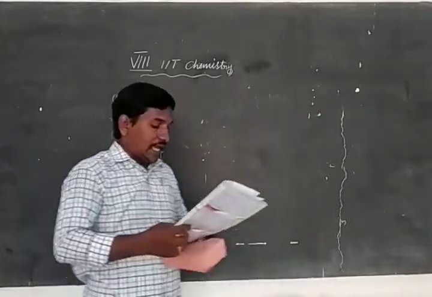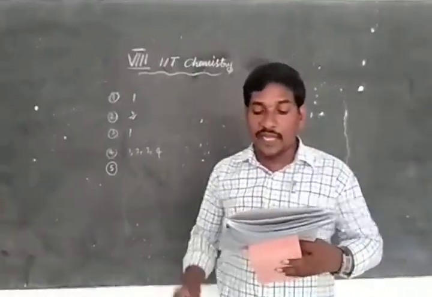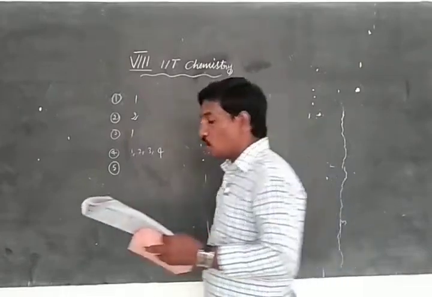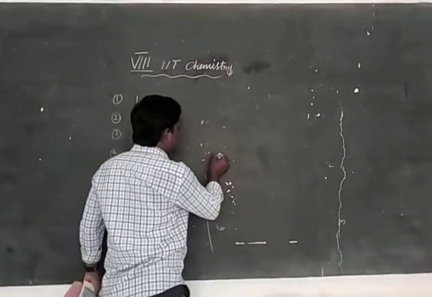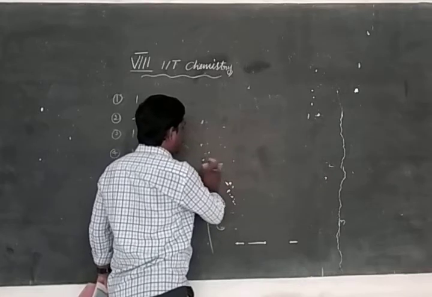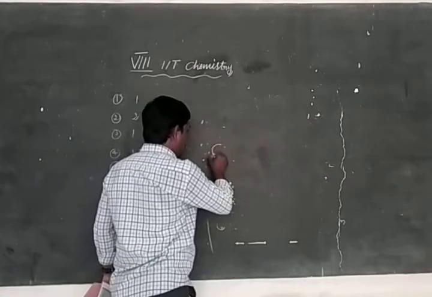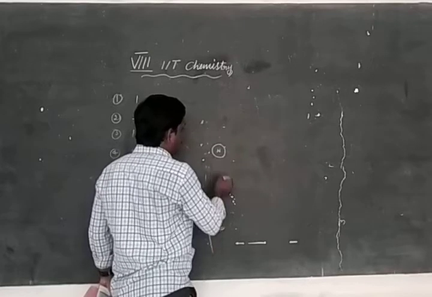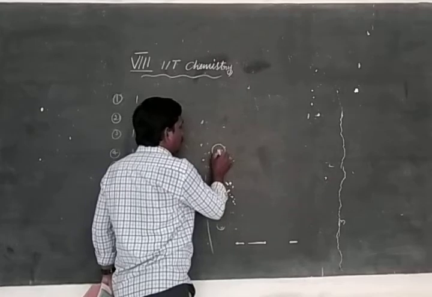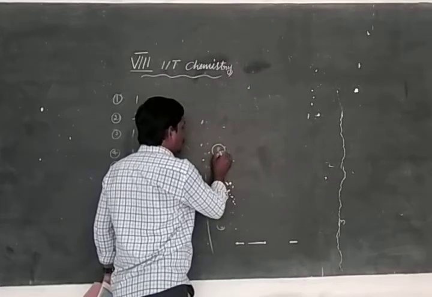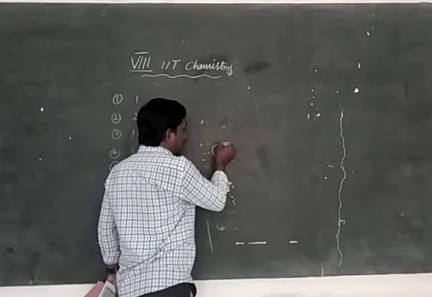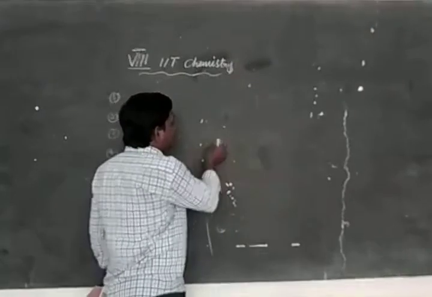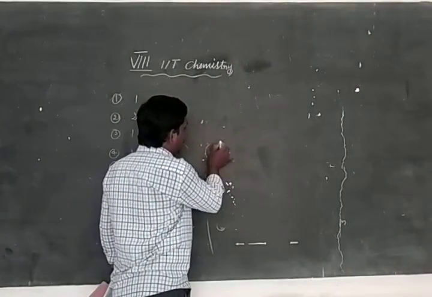Next, statement 1. The outermost orbit cannot have more than 8 electrons. There is a nucleus, and the protons and neutrons are in it, while electrons revolve around the nucleus with negative charge.